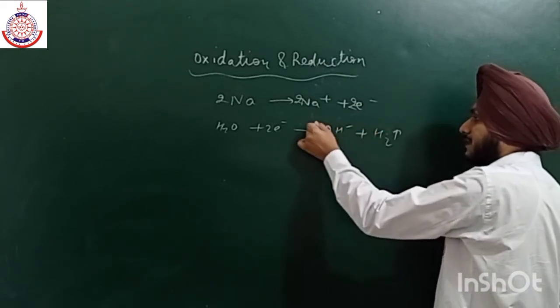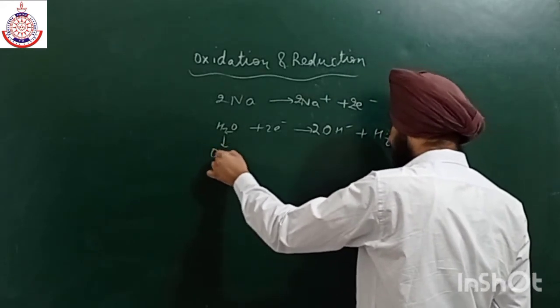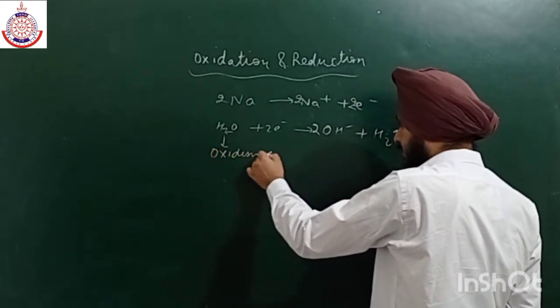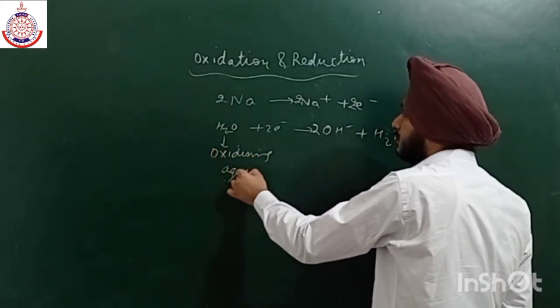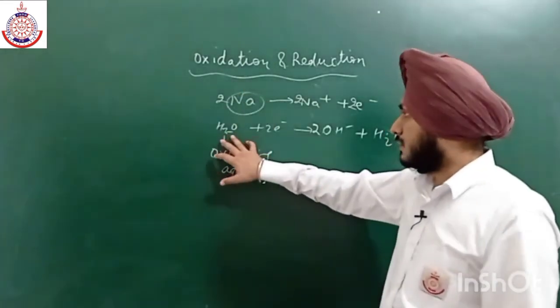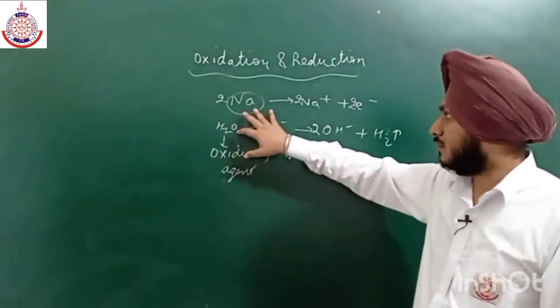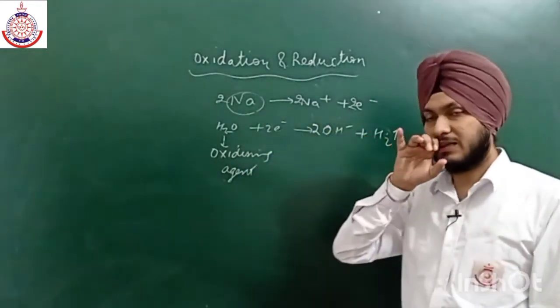Okay, H2 gas is released. So it is acting as a very good oxidizing agent. Okay, for this sodium. So to oxidize this sodium, this water is used, in order to oxidize this sodium to sodium positive.